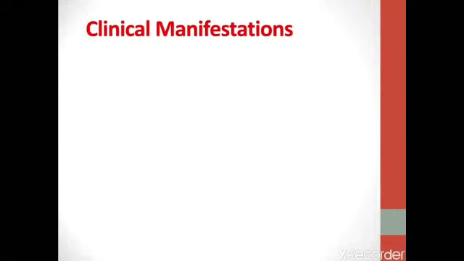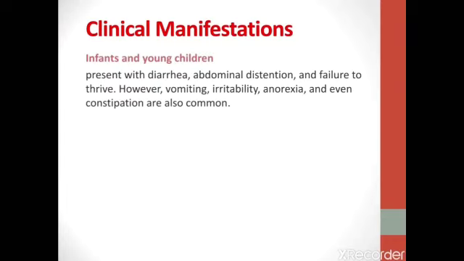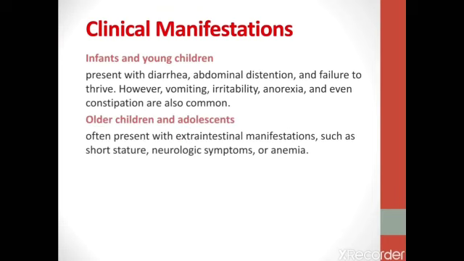Clinical manifestations of celiac disease vary according to age group. In infants and young children, it presents with diarrhea, abdominal distension, and failure to thrive. However, vomiting, irritability, anorexia, and even constipation are also common. In older children and adolescents, it often presents with extra-intestinal manifestations, such as short stature, neurologic symptoms, or anemia.